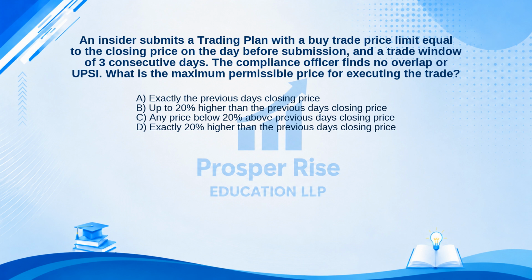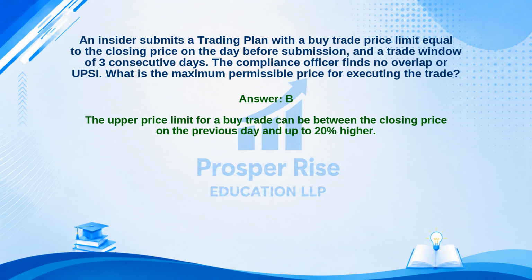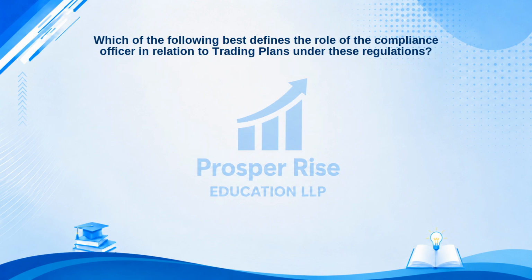Take a moment to pause the video and decide. The correct answer is option B. Let's see why. The upper price limit for a buy trade can be between the closing price on the previous day and up to 20% higher. Let's look at this next question.